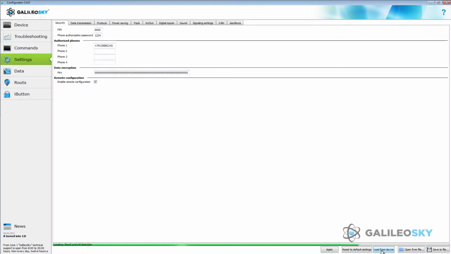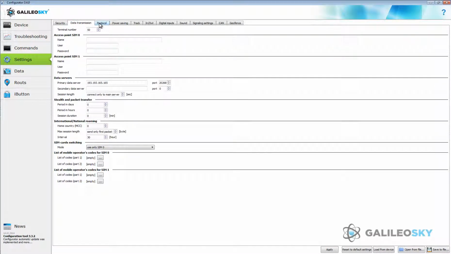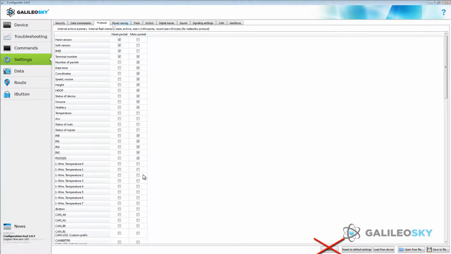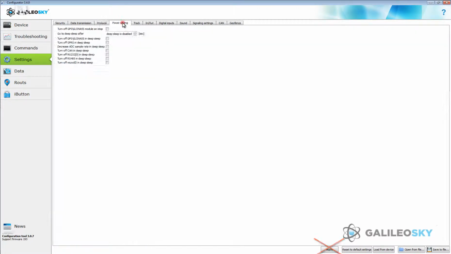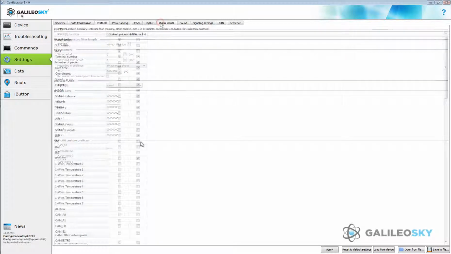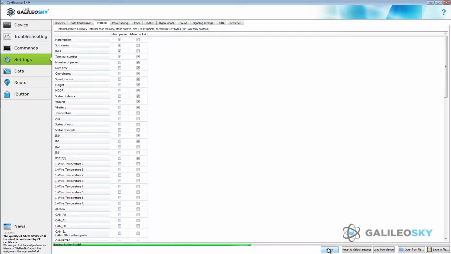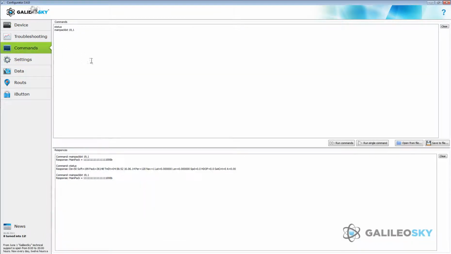When you go to Settings tab, note that they correspond to default settings. Don't press Apply button until settings load from the device. Load the current configuration of the terminal. Press Load from Device button and wait for data loading. After that, you can change any settings of the terminal. After finishing changing the settings, press Apply button.